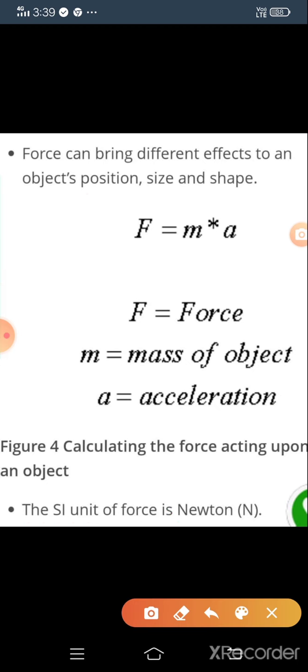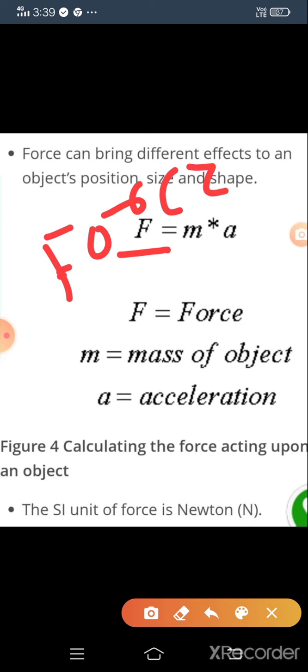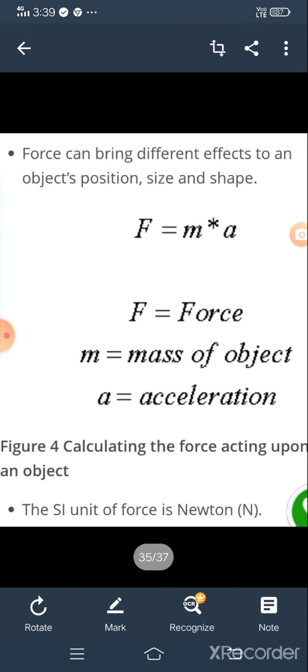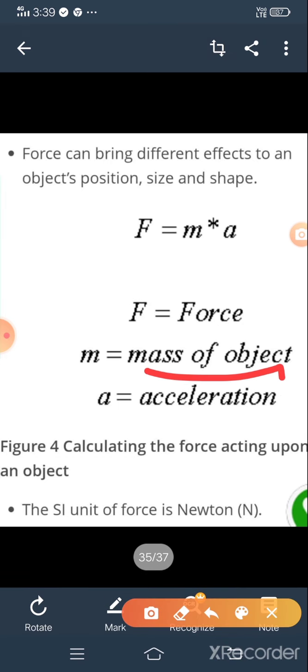F means force, M means mass of the object and A means acceleration. That's why F is equal to M into A. Force is equal to mass of the object times acceleration.